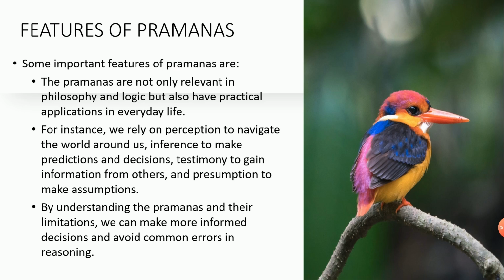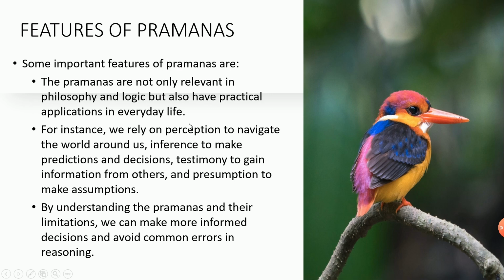So all those things could be called pramanas. For instance, we rely on our perception to navigate the world around us. This is the example which I have told you. Based on that, we perceive, then infer, and then make assumptions. By understanding the pramanas and their limitations, we can make more informed decisions and avoid common errors in reasoning.